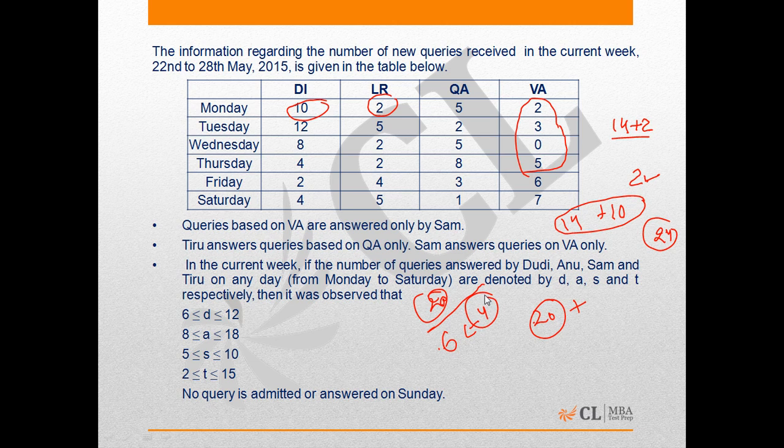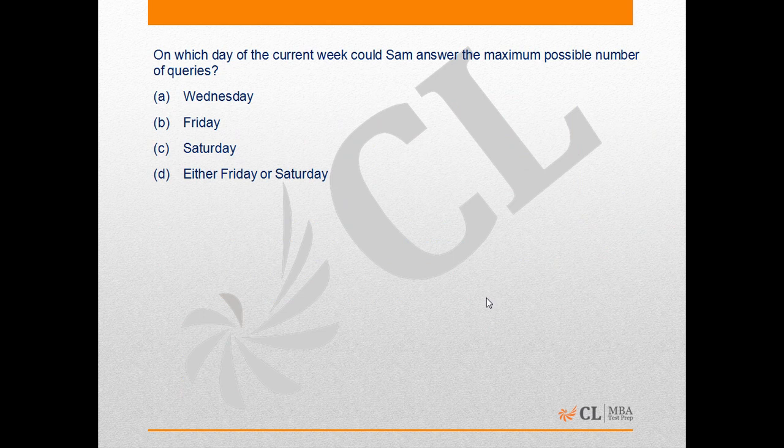Had he not answered 10 queries on Saturday, he would have had 10 or more queries on Saturday, so he could have answered 10 queries on Saturday as well. So the days on which he could have answered 10 queries were Friday and Saturday. So on Saturday or Friday he answered 10 queries, or he could have answered 10 queries. So option D is the correct answer.